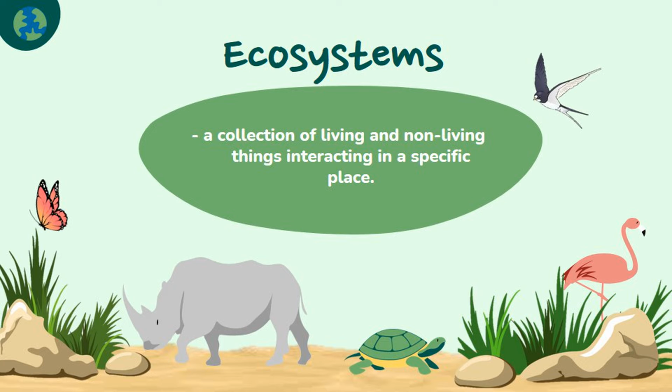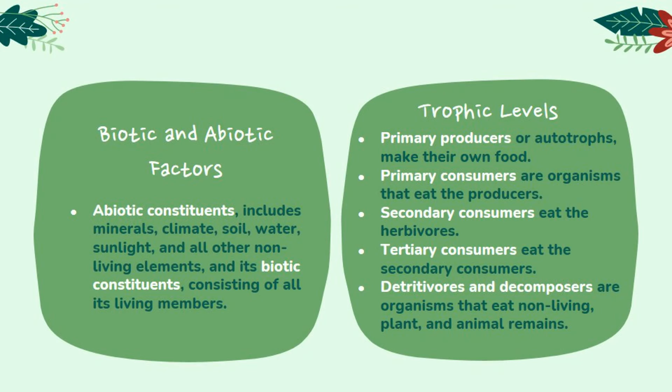space. It is the integrated study of living or biotic and non-living abiotic components of ecosystems and their interactions within an ecosystem framework. This science examines how ecosystems work and relate this to their components such as chemicals, bedrock, soil, plants, and animals. An ecosystem can be categorized into its abiotic components including minerals, climate, soil, water, sunlight, and all other non-living elements, and its biotic constituents consisting of all its living members.